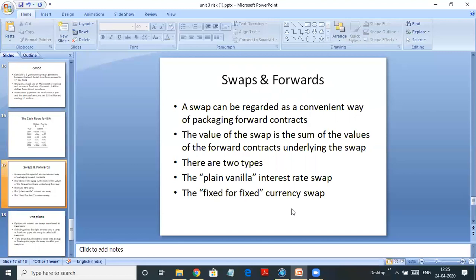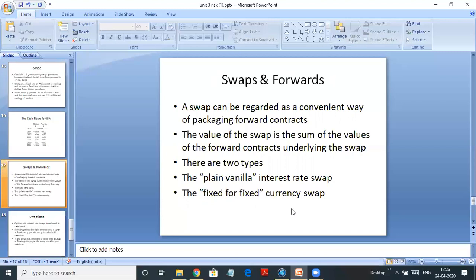Swaps and forwards. A swap can be regarded as a convenient way of packaging forward contracts. As I told you, every time you pay the interest or you swap the interest, you can treat it as one forward contract because you're doing it in the future. The value of the swap is nothing but the sum of the values of the forward contracts underlying the swap. So if you treat each year as one of the forward contracts, the total of all the years' gain is nothing but the value of the swap.